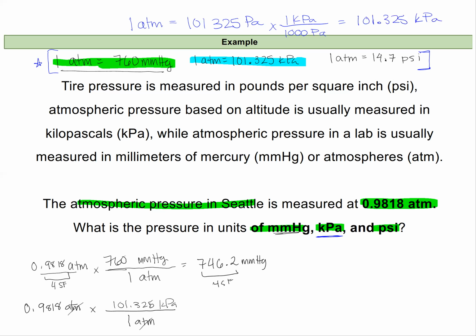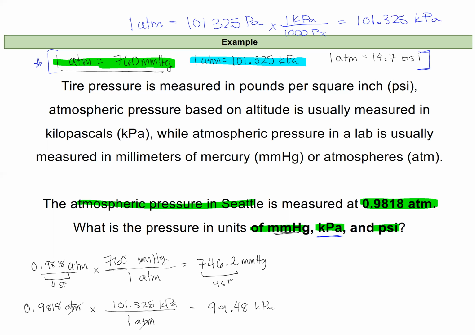You could also do this in 2 steps and convert into pascals, and then from there into kilopascals if you want. So multiplying this out, I get 99.48 kilopascals.